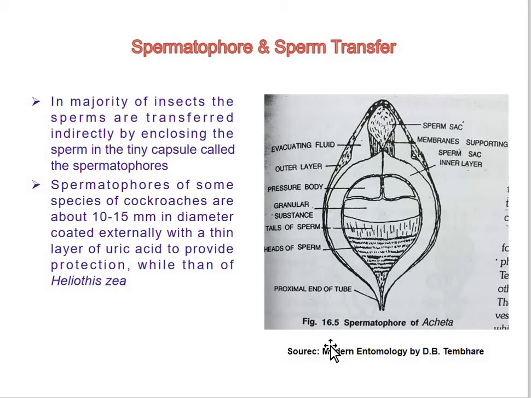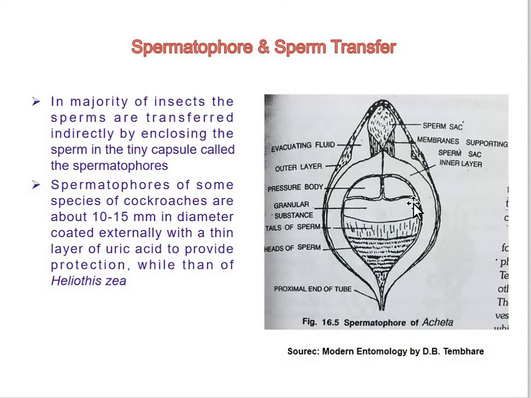Now the spermatophore sac is formed by the endophallus and phallus in case of Rhodnius, but by a pouch of the ejaculatory duct in case of Blattella and Locusta. In grasshoppers and cockroaches, the spermatophore sac is formed by the endophallus. You can focus on this diagram meanwhile. Here you can see the sperm sac, and the membranes supporting the sac.